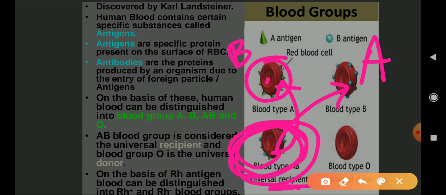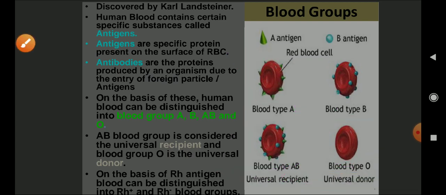And which are those surface proteins? A and B. These are the antigens. So AB cannot be given to A, AB cannot be given to B, and AB also cannot be given to O. But AB can accept the blood from everywhere. Hence, it is considered to be universal recipient.